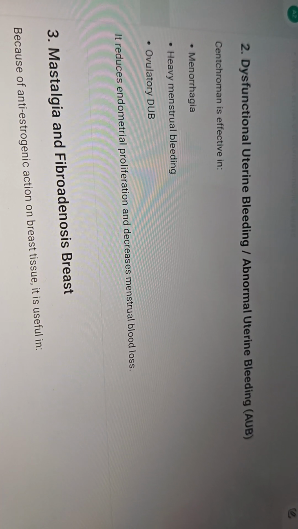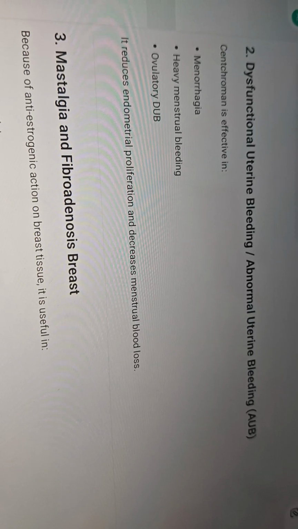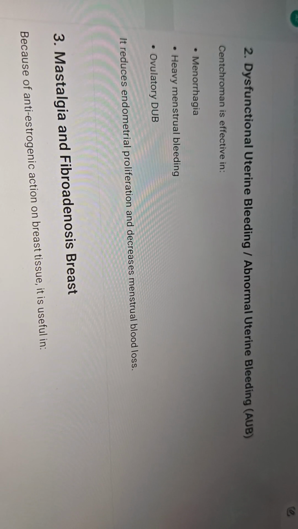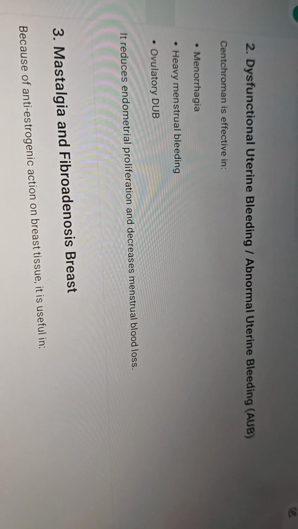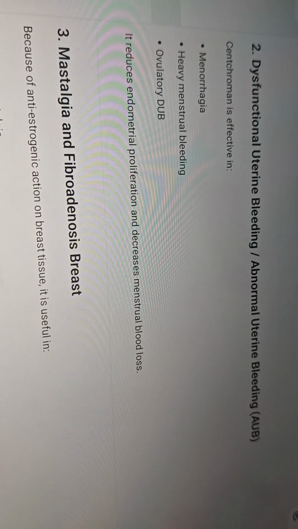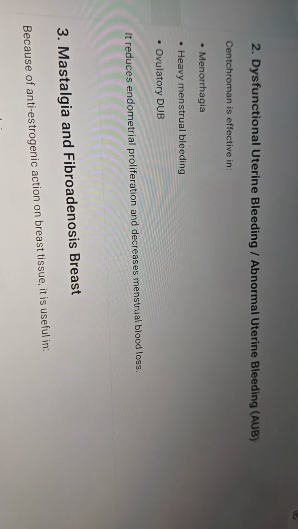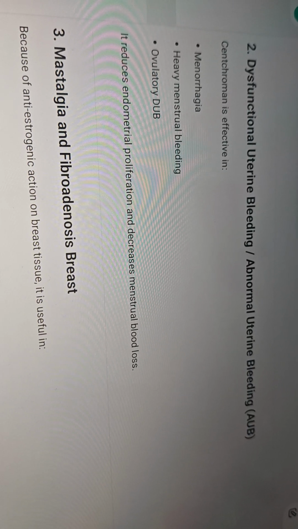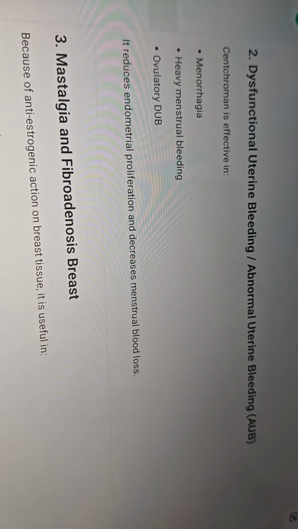The second indication is DUB or AUB. DUB is dysfunctional uterine bleeding, or abnormal uterine bleeding, and it is effective in menorrhagia, heavy menstrual bleeding, and ovulatory dysfunctional uterine bleeding. It reduces endometrial proliferation because of its anti-estrogenic action over the endometrium, and hence reduces the menstrual blood loss.